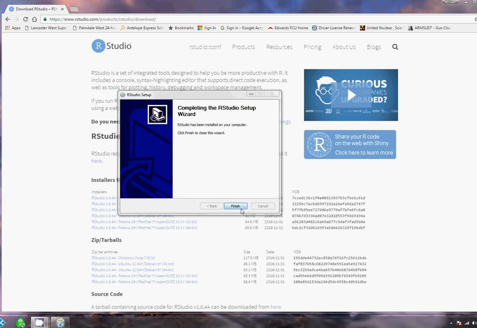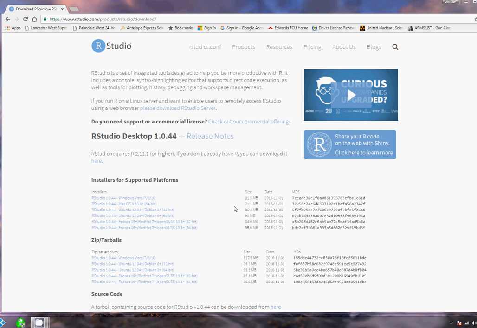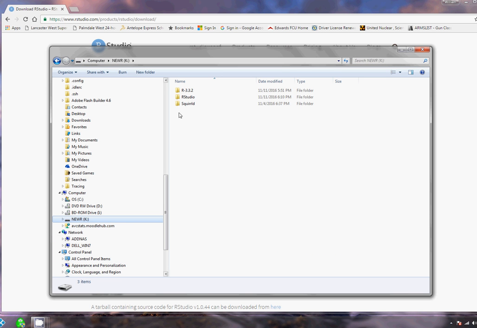And now it's done. So we'll click finish. And now again, let's go back and take a look at what we have on our flash drive now. We have R and RStudio. So moving right along.